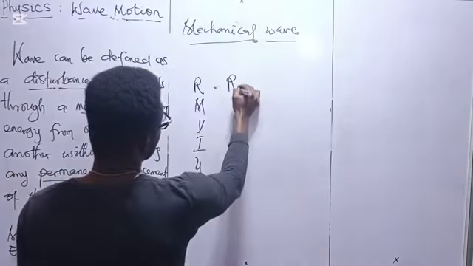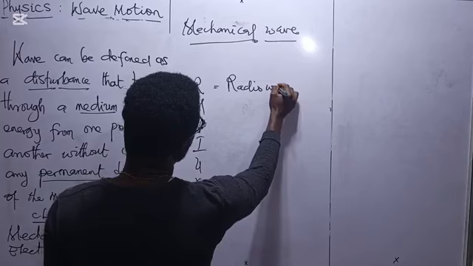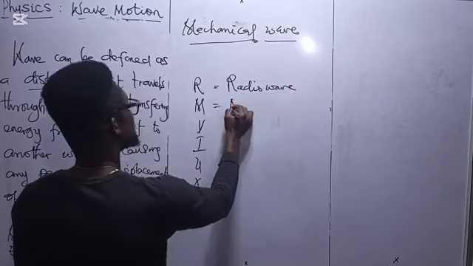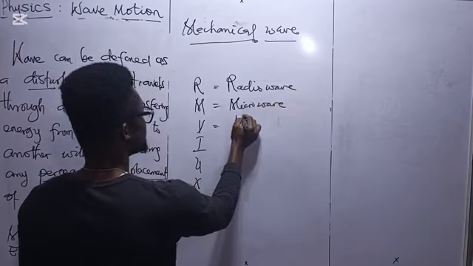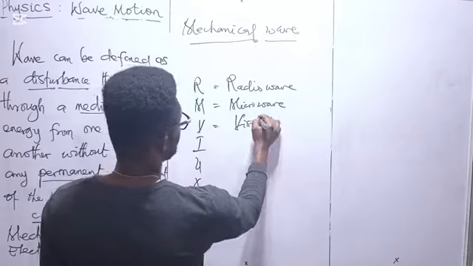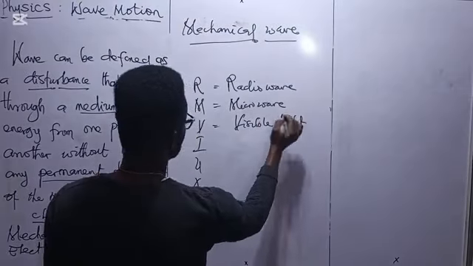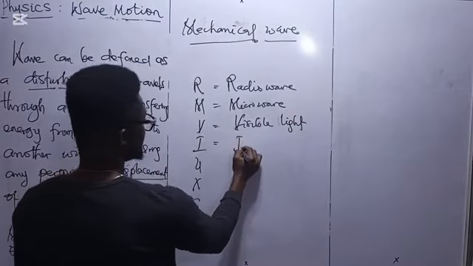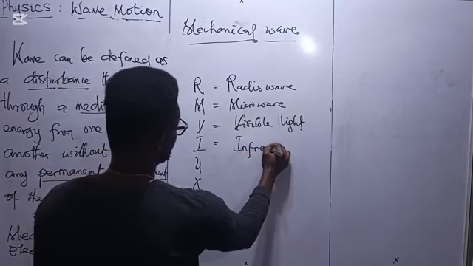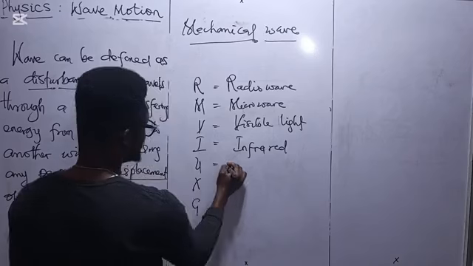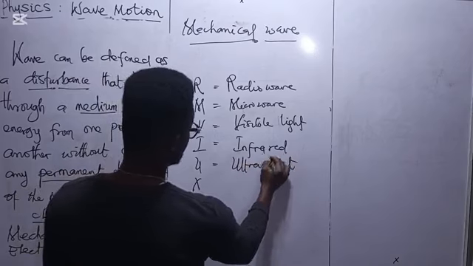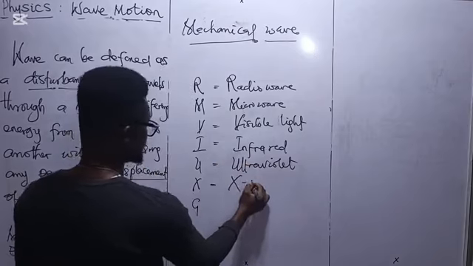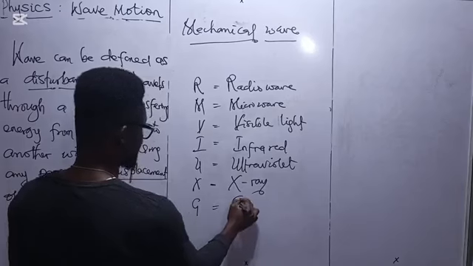This is radio wave, then microwave, then visible spectrum or visible light, infrared wave, ultraviolet wave, X-ray, and gamma ray.